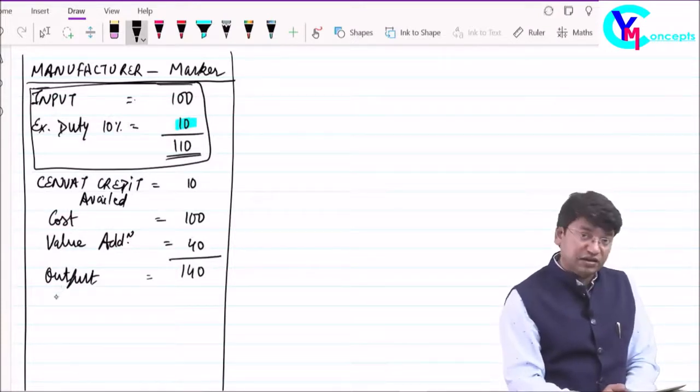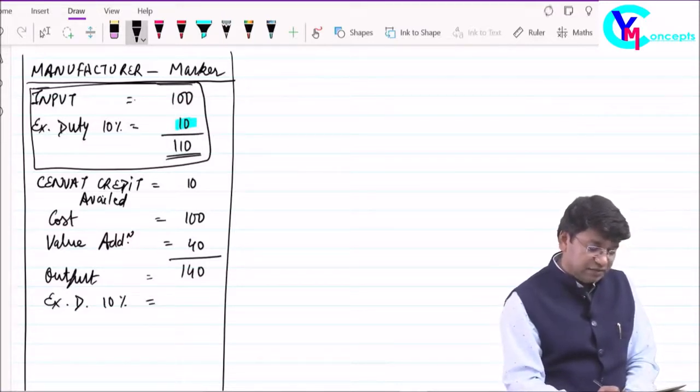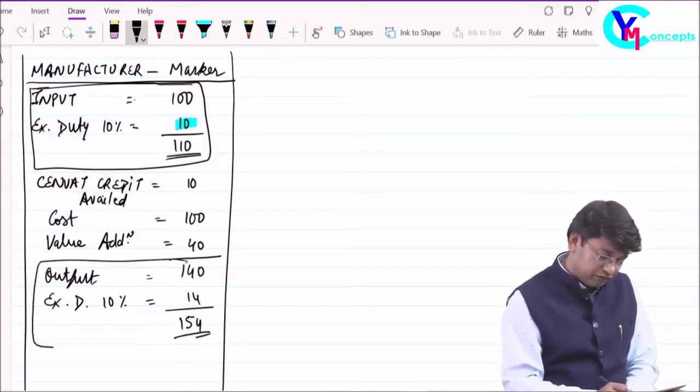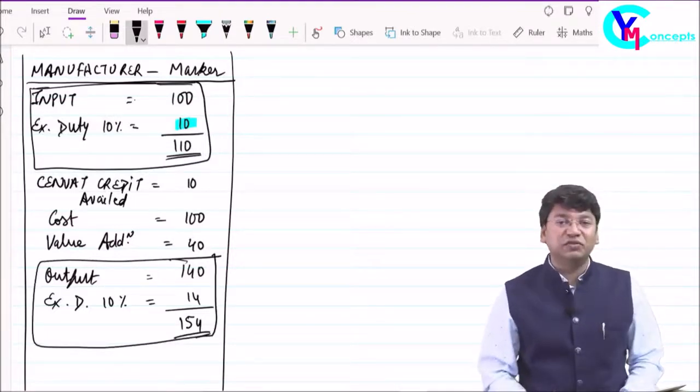On the sale of this output good, excise duty will be charged. Say 10% is the rate of excise. It will come to 14, so total comes to 154. Okay, it is indirect tax. I will issue the invoice of rupees 154.